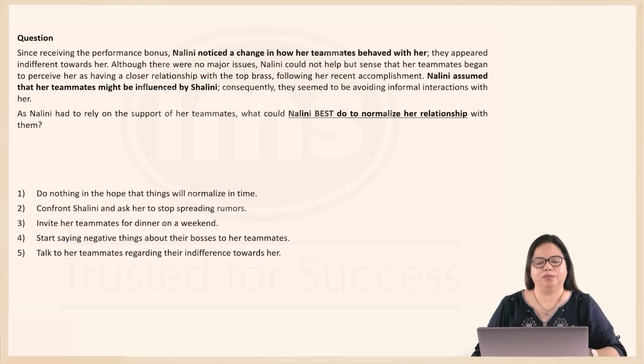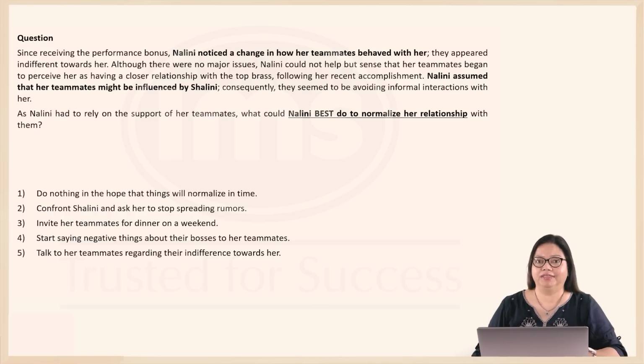Nalini requires the support of her teammates, and therefore the question asks us, what could Nalini best do to normalize a relationship with them? It's important that she has the support of her teammates in her everyday work. So who are the stakeholders involved in this scenario? There is Nalini, there is Shalini, and the teammates, of course. What is the criteria that our correct option should fulfill?